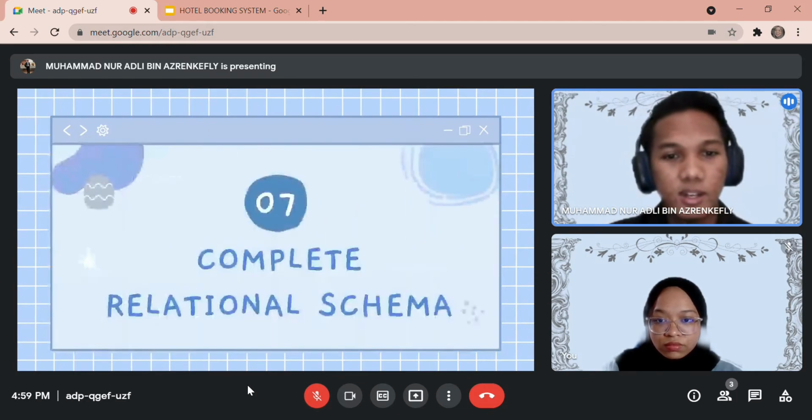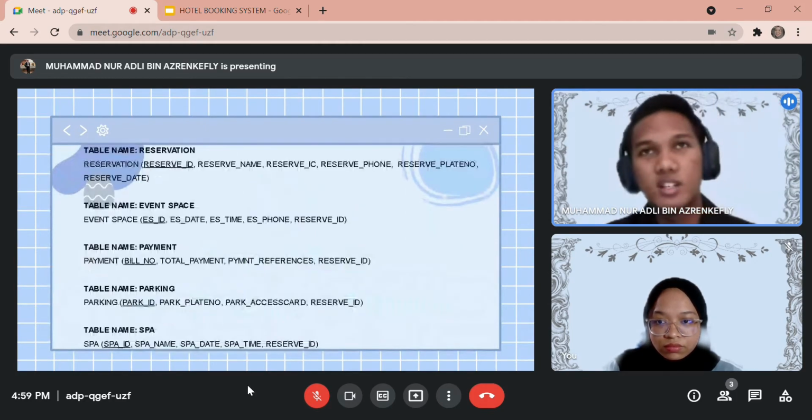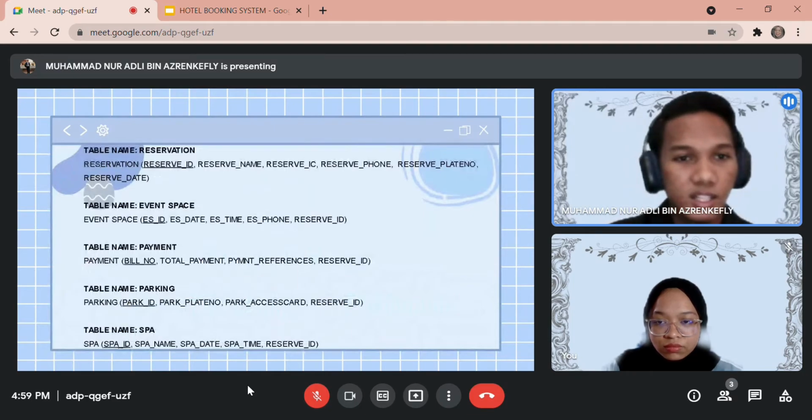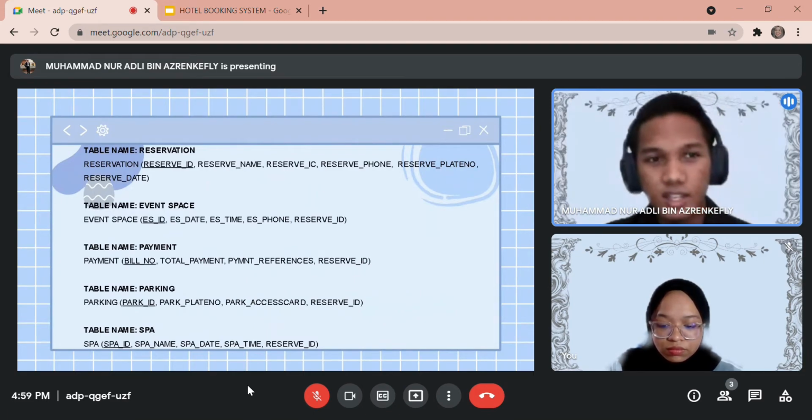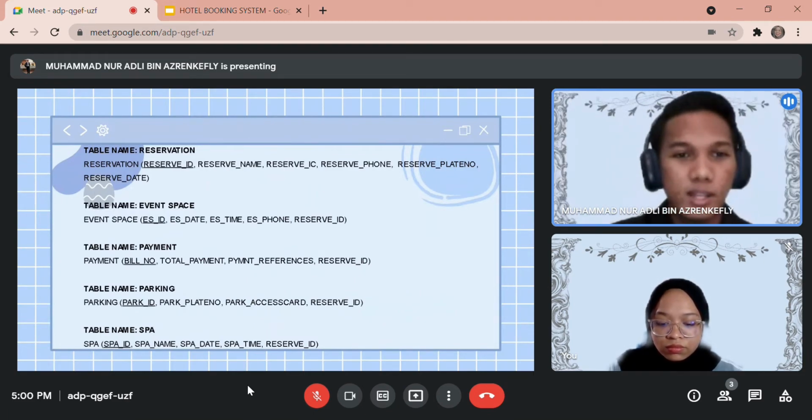The next one, we have the complete relational scheme. A complete relational scheme is when the ERD is in third normal form, where no table has partial dependency or transitive dependency, and each table represents just one subject.